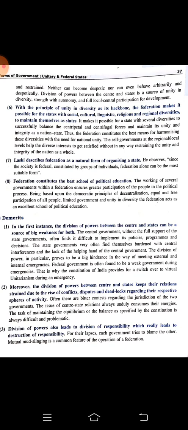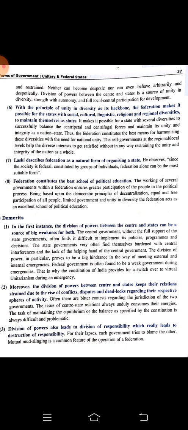Suppose some decision is made regarding the railway sector, and some rules are made and applied all over India. Some state might have a problem, but they cannot interrupt. Again, similarly, if a state has some power and tries to apply it, the central government can object, and then that will not be applicable. So as the division of power is there, it can have an adverse effect on the people.